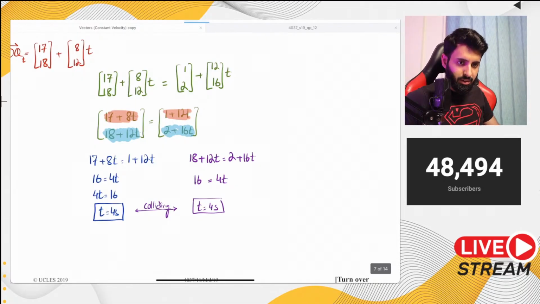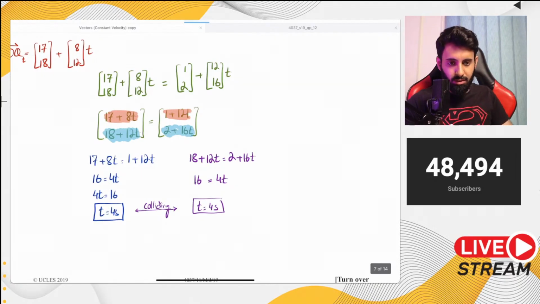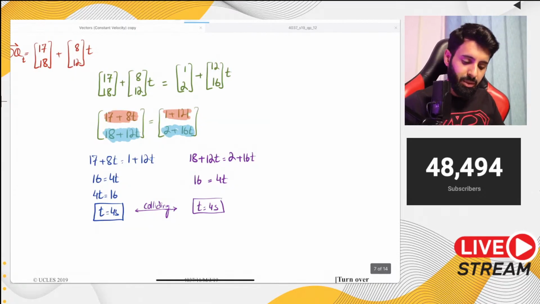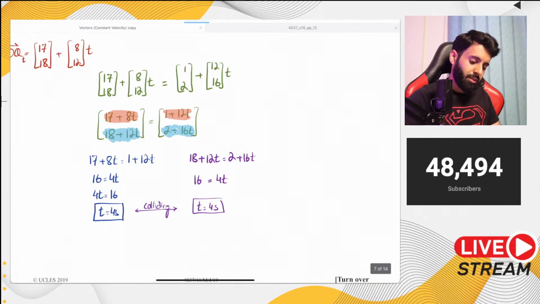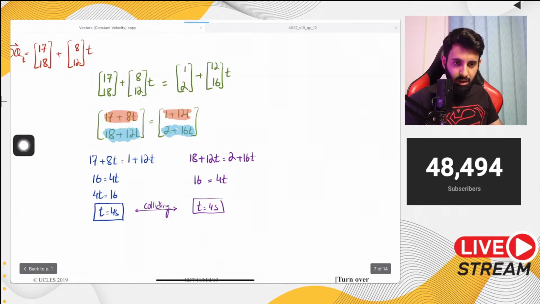No, it's not necessary. If the question is asking you to just find out the value of t where they're colliding, then just use one equation and find the value of t. But if you want to play it safe and for your own satisfaction, if you want to make sure that you've gotten the correct value of t, then to further check your answer, you can use the other equation and make sure that you're getting the same values.